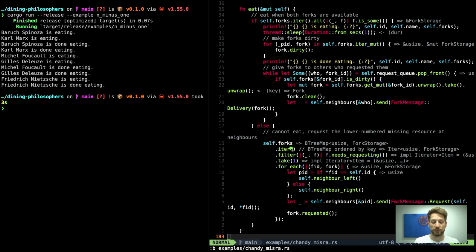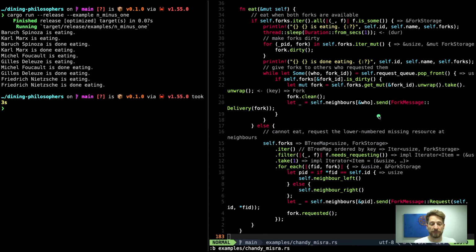If we were to use iter_mut, it will explain to us that we are borrowing, for example, here our own struct read-only, and then here we would have a mutable borrow that would be needed, and this mix is making the Rust compiler uneasy, so we have to hide it from it with a Cell, and therefore we can actually modify our fork requested status in a non-mutable iteration loop.